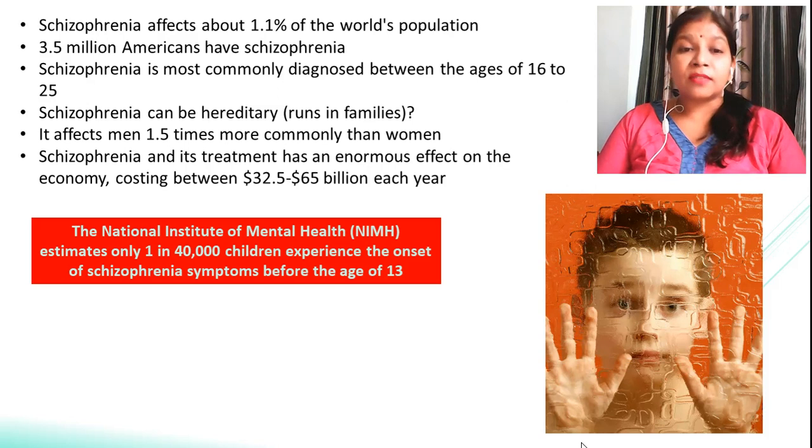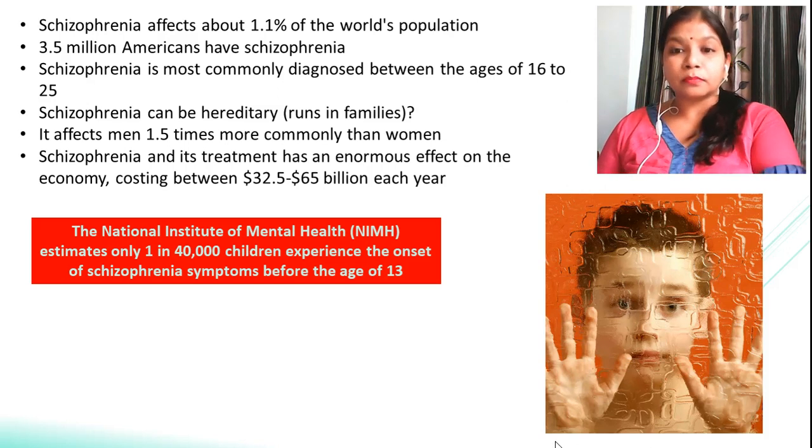that is $32.5 billion to $65 billion. And it's a very important research which has been reported by the National Institute of Mental Health, that one in every 40,000 children experience the onset of schizophrenia at a very tender age, that means below 13 years of age.